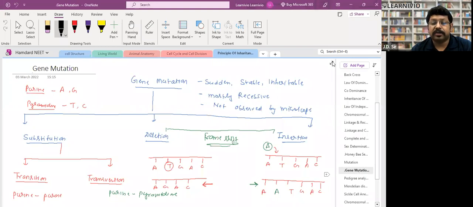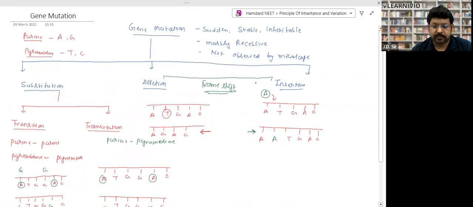Now, the actual mutation is gene mutation. You will get questions asked from here as well. Now, there are two types of nitrogenous bases, purine and pyrimidine. Adenine and guanine are called purines, right? Thymine and cytosine are called pyrimidines. Even uracil is also, but that is a part of RNA. Here we do not require that. So purines are adenine and guanine, and pyrimidines are thymine and cytosine.